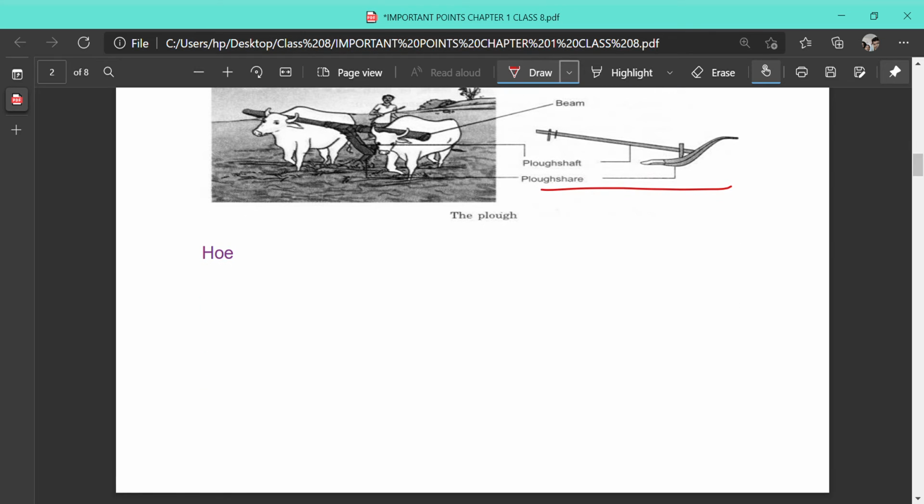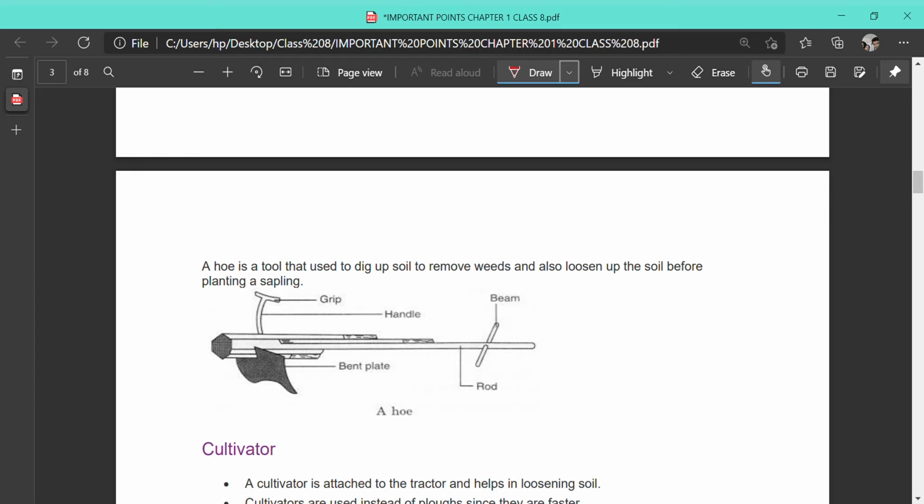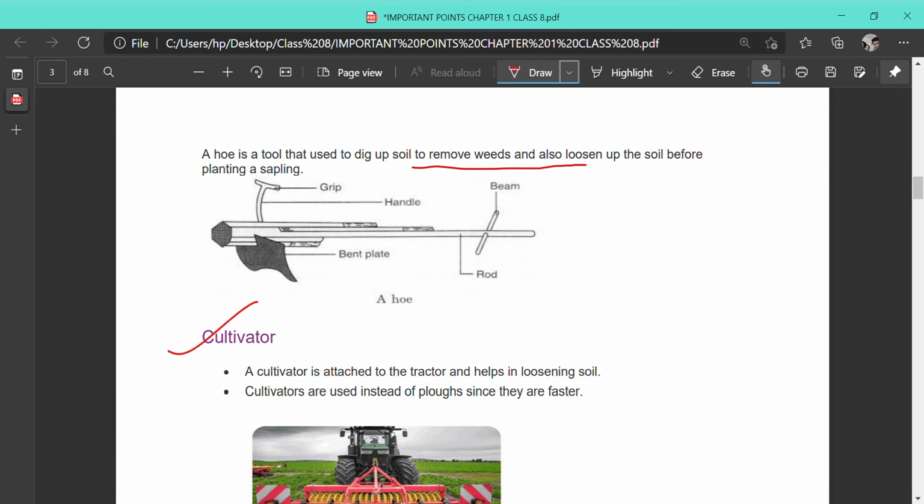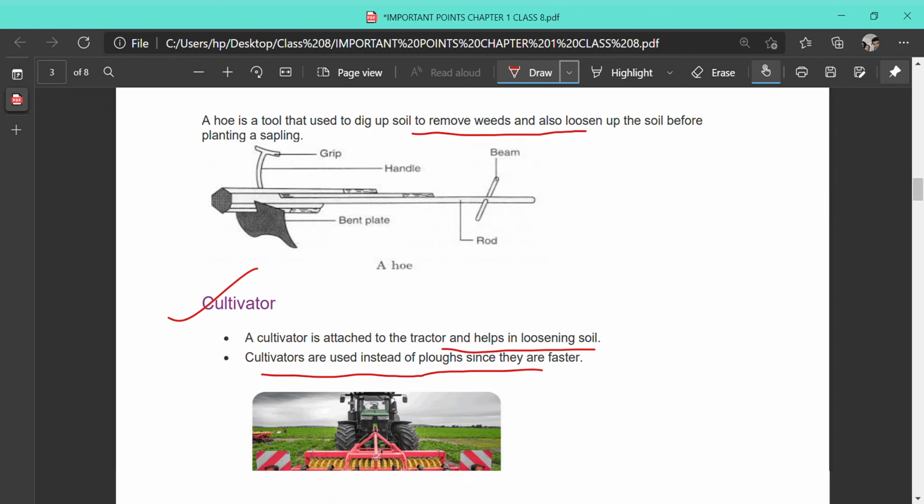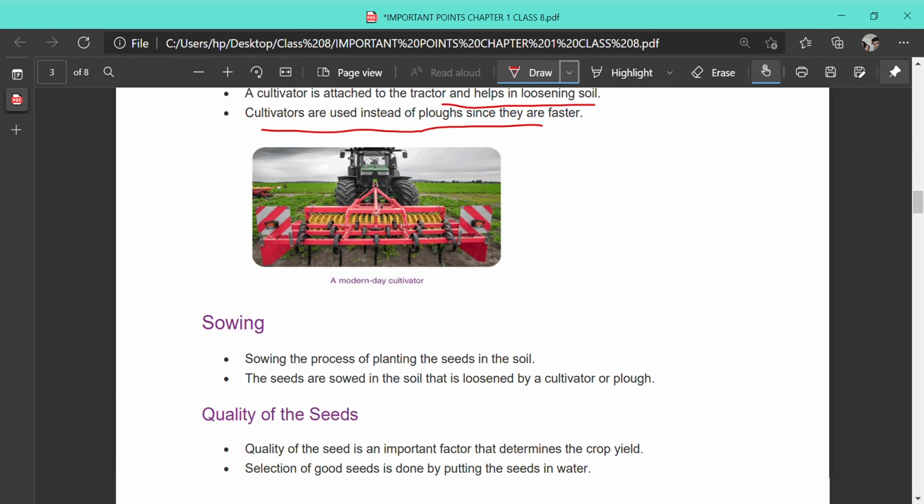The next tool is called the hoe. We can see the structure of the hoe. A hoe is a tool used to dig up soil and also to remove weeds. Along with tilling of the soil, we can remove weeds with the help of this hoe. Next is the cultivator. The cultivator is attached to the tractor and helps in loosening the soil. Cultivators are used instead of plows as they are faster. Next it is sowing.